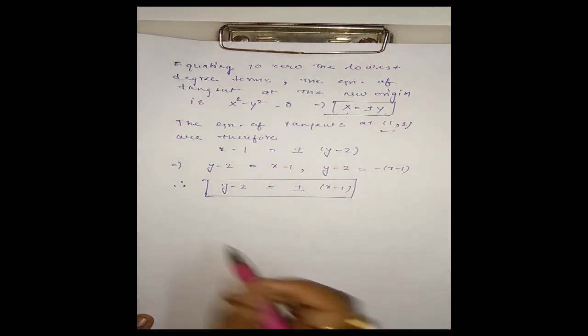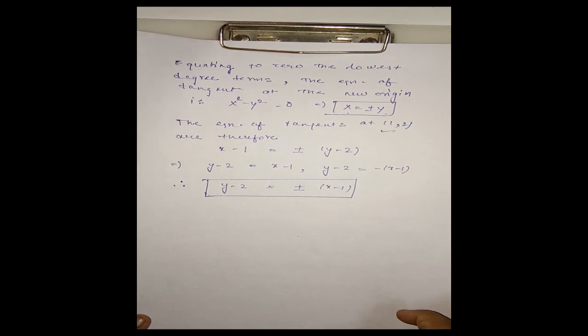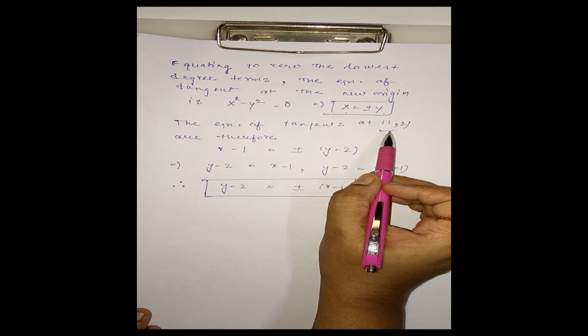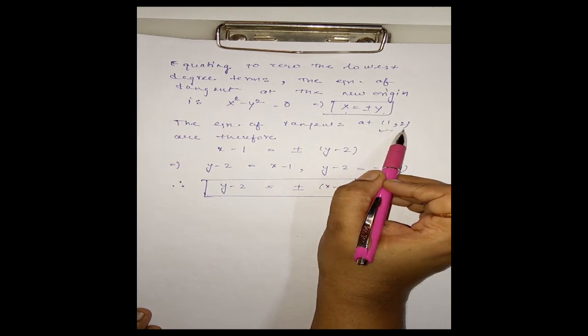And clearly the two tangents are real and distinct, and the point is a node, which we have already shown. This point is a node.